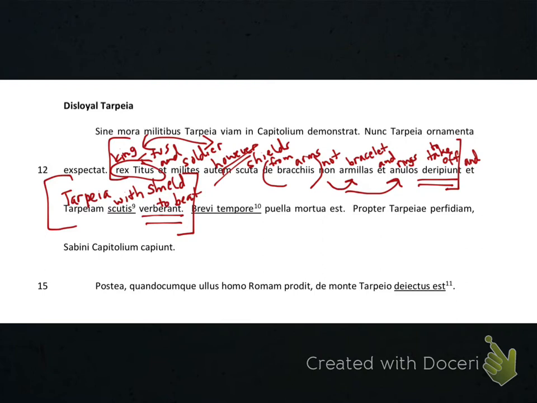Did Tarpeia beat them? Now let's think about that. If our story is called Disloyal Tarpeia, and Tarpeia beats the soldiers who are trying to get into the city of Rome and the Capitoline Hill, that's not being disloyal, that's being loyal, because she's preventing the enemy from coming in and attacking the city. She's not doing the action in this part of the sentence. It's being done to her. Who's doing it? King Titus and the soldiers.